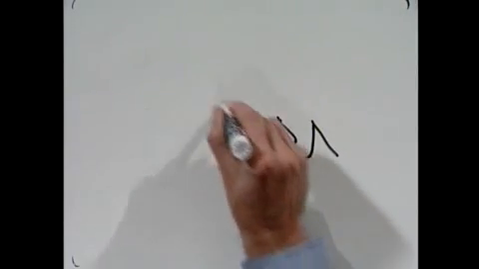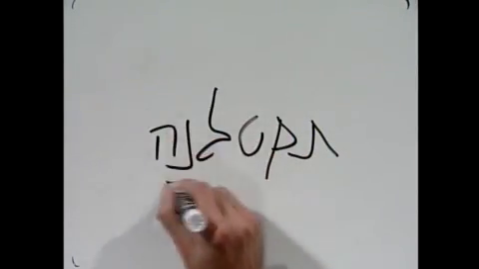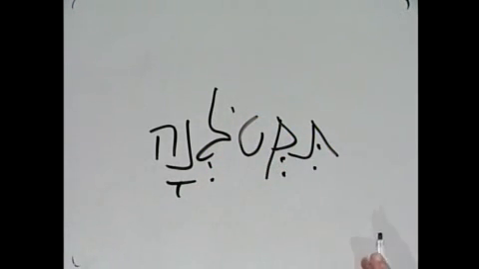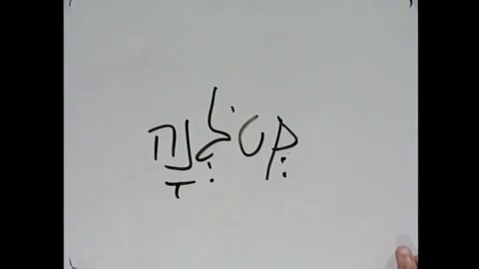And while we're at it, let's go ahead and look at tiktolna. This is your imperfect. And again, for this one to make an imperative, second feminine plural, all you do is chop off the preformative and you say katolna, and that's it. So again, it's not very difficult to form these. And that's for your imperative.